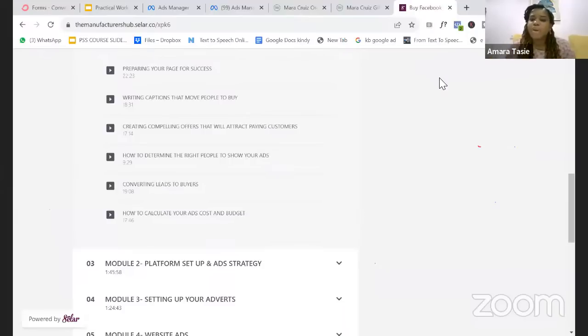And then as you get more results, you're able to put more money into ads. So you can actually load your ad account every week. You don't have to put in all the money you need at once. As you run ads and get more results, you'll be able to scale that budget. So you can start with $5 per day and increase as you go.